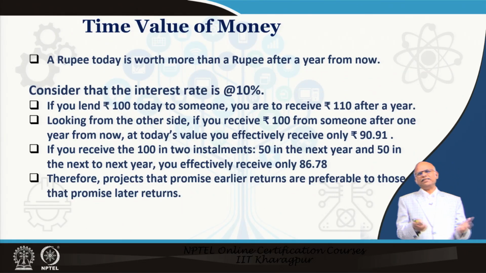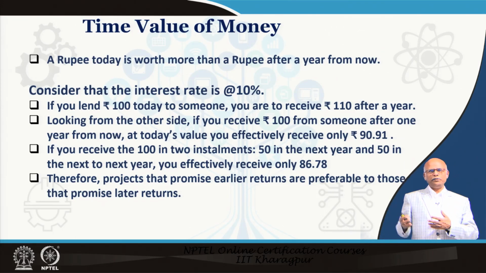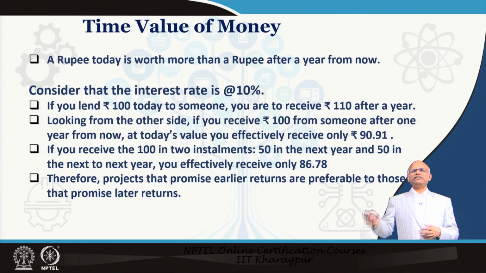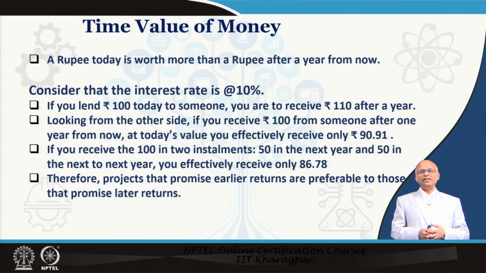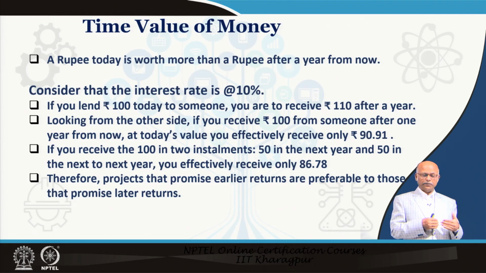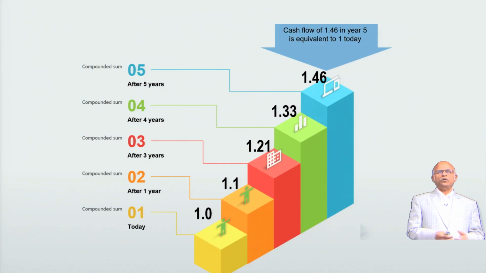So, just another example, I will not waste time on that. Say you lend 100 rupees today to somebody, next year it becomes 110 if the interest rate is 10%. So, if that person returns you only 100 rupees next year, it is equivalent to receiving 90.91 rupees today, because at today's rate 100 rupees next year is equivalent to 90.91 rupees today. So, you are a loser. Likewise, there are other examples you can pause and see.